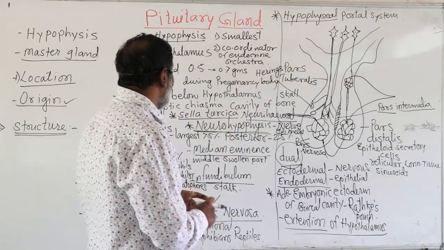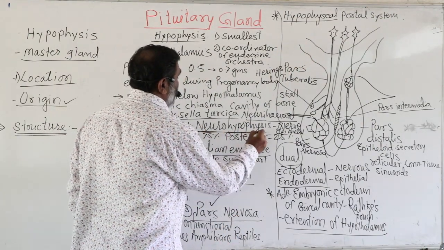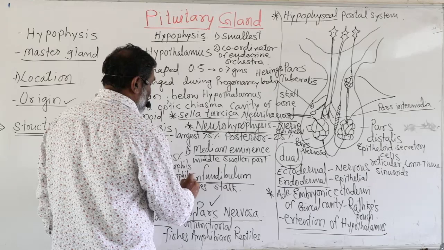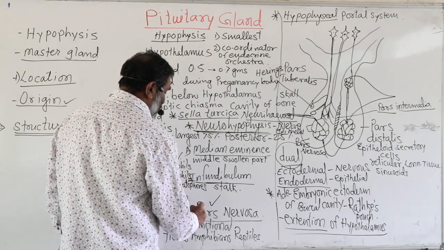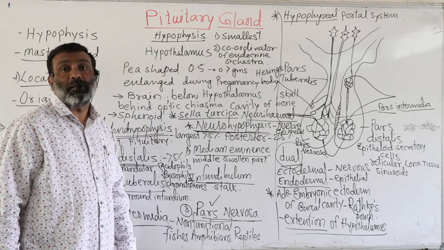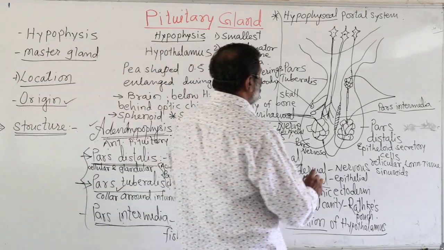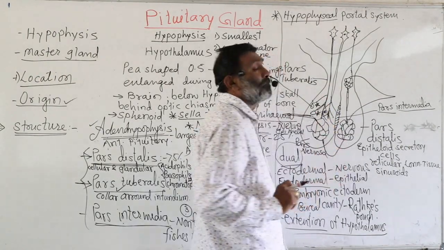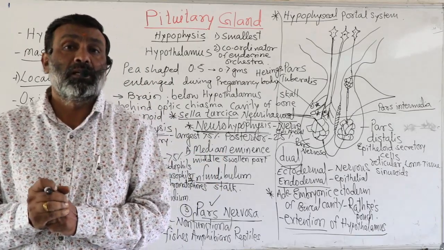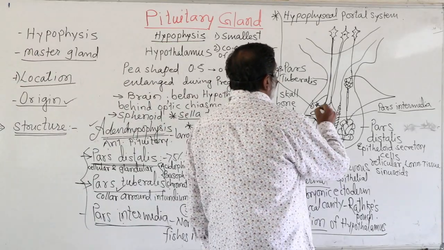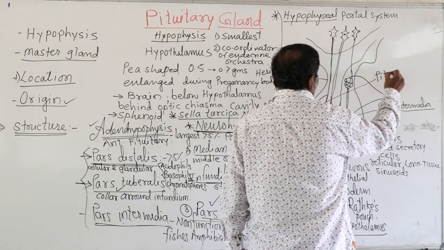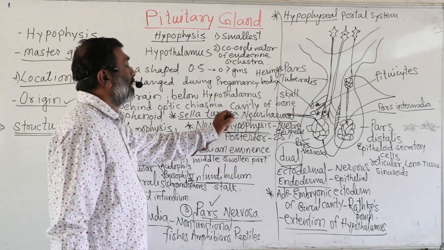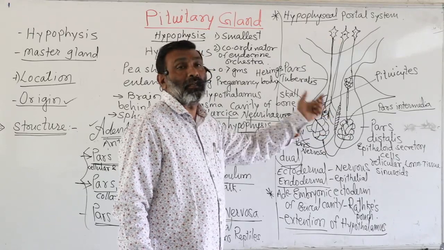It is divided into the median eminence, the infundibulum, and the pars nervosa. Star-shaped cells are also present in between the axons. These are called pituicytes, and they are present in between the Herring's bodies.